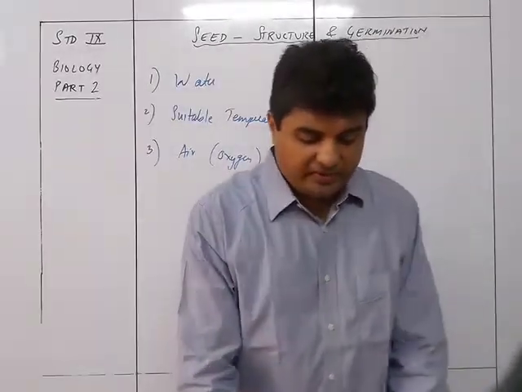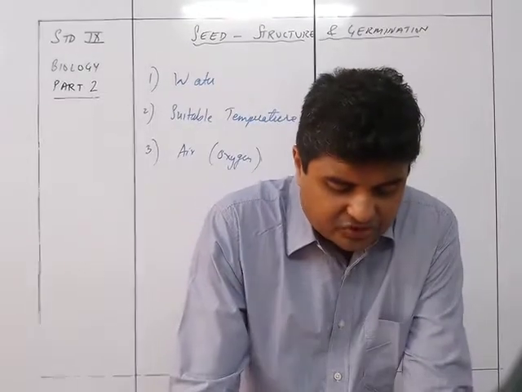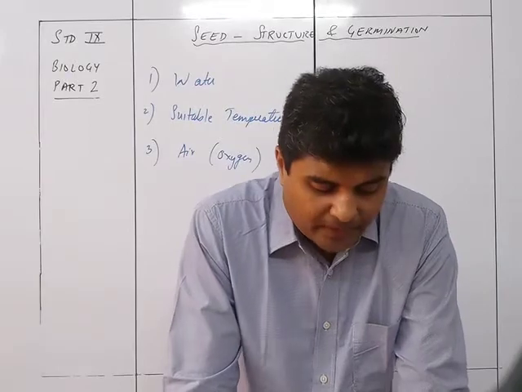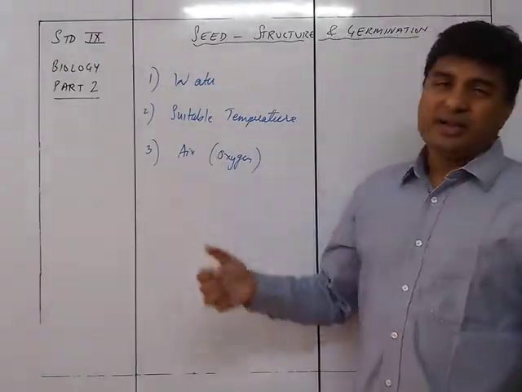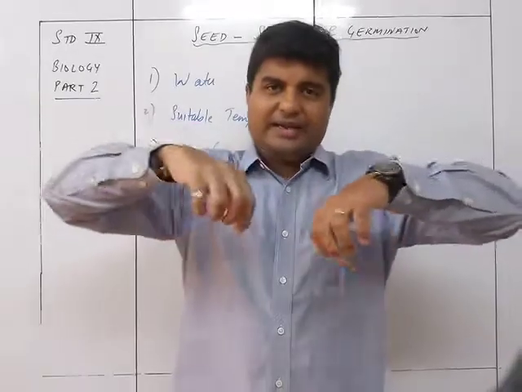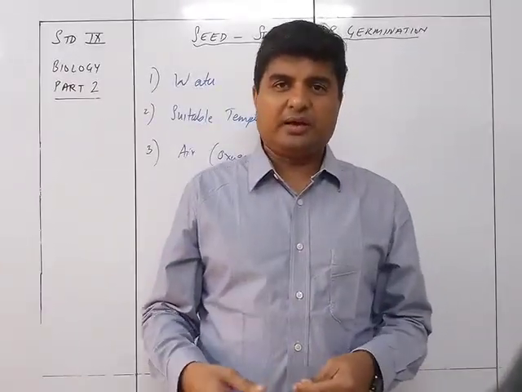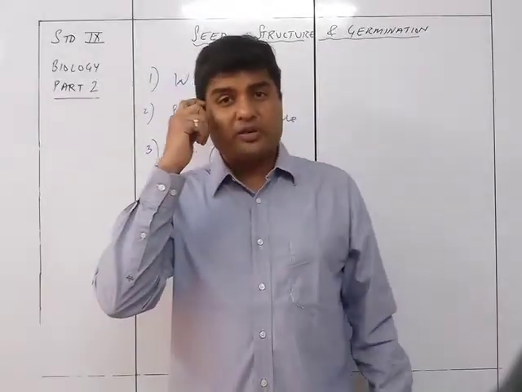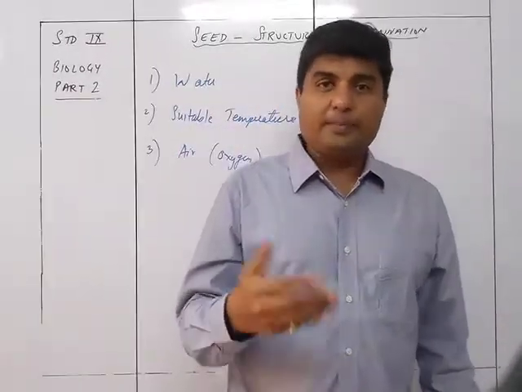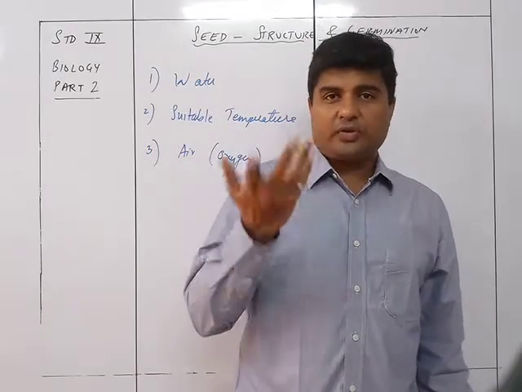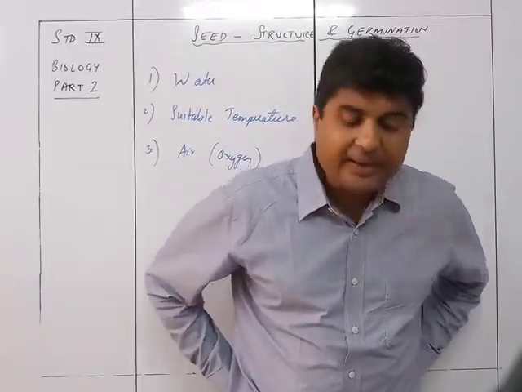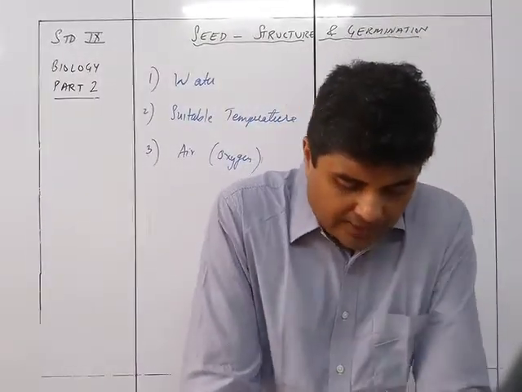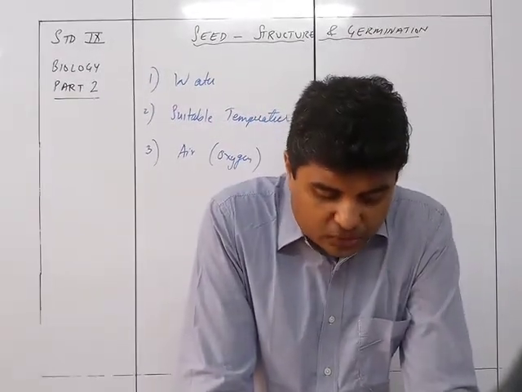There is one given reason here that seeds sown very deep in the soil fail to germinate because of two main reasons. One is no proper supply of oxygen for respiration. If someone sows the seed very deep inside the soil and then closes it, there is a possibility that oxygen is not available for the seed. So even if water is there and temperature is there, but oxygen is not available, it will not grow. And secondly, there is insufficient pushing force in the embryonic part, the epicotyl and hypocotyl, to break through the upper layer of the soil.